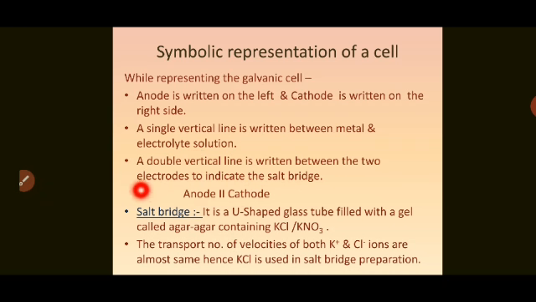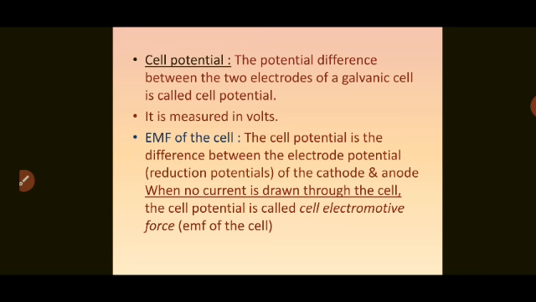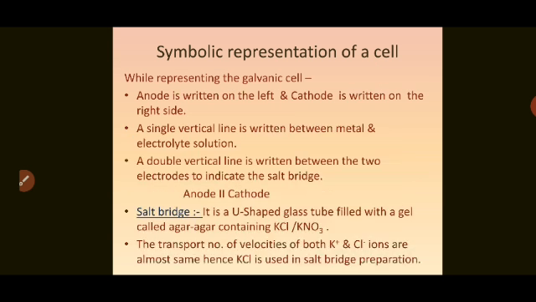Now this is a paste-like medium which is filled in this U-shaped glass tube. The transport number or velocities of both K plus and Cl minus ions are almost the same. Hence, KCl is used in salt bridge preparation. Now, this question can be asked for 1 mark: why only KCl or KNO3 or even NH4NO3 can be used for salt bridge?